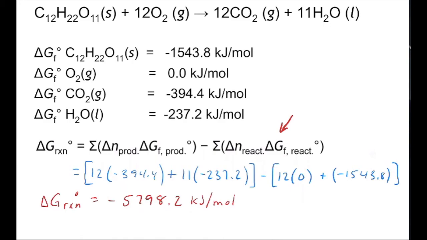What this is telling us is that since we solved for delta G of the reaction at standard state, so that little 0, which is called naught, stands for standard state, this reaction at standard state conditions is going to be spontaneous. So it's going to run in the forward direction. It's going to create carbon dioxide and water. Now, if you look at it more closely, you might recognize this as a combustion reaction. We have an organic molecule plus a bunch of oxygen creating carbon dioxide and water, and those reactions are definitely spontaneous.